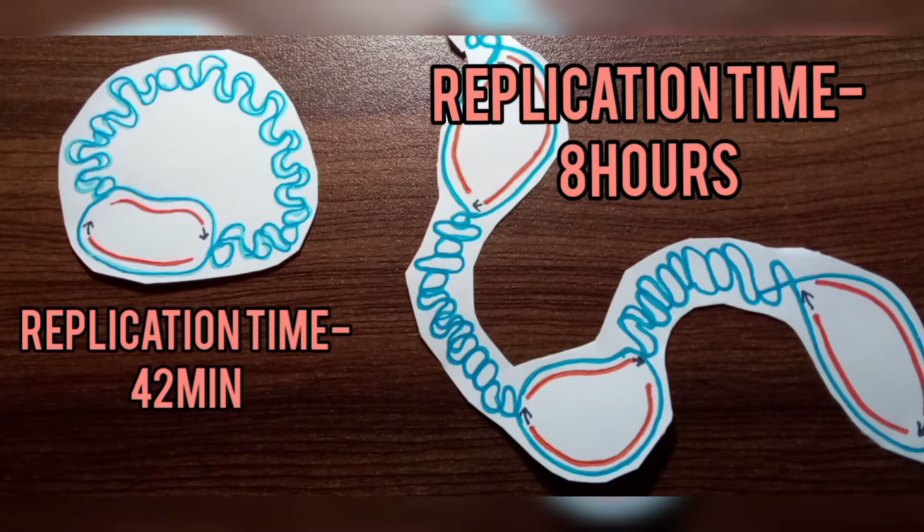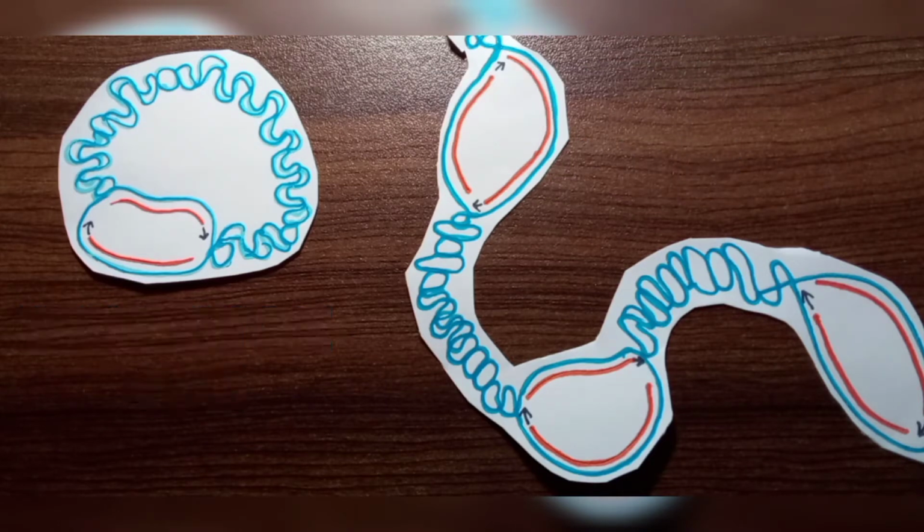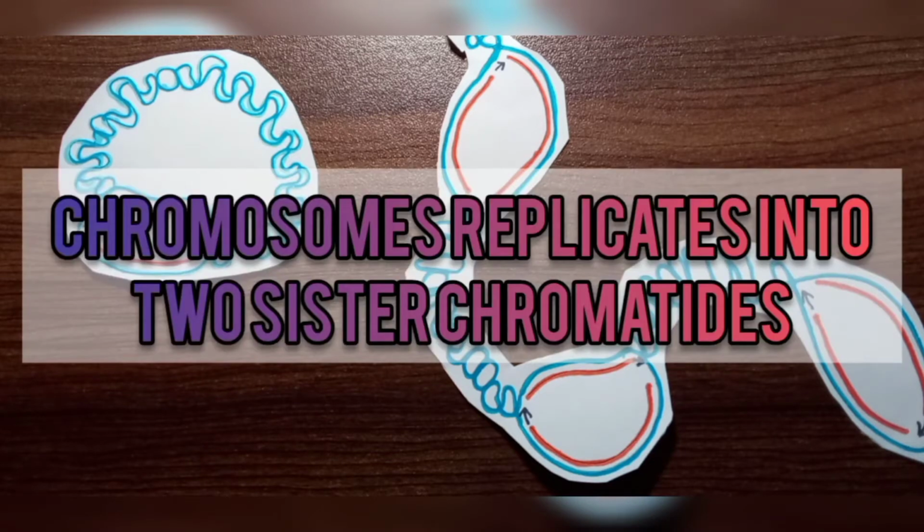Here we need to know that the replication forks fuse at the margins of adjacent replicons. The chromosome has replicated into two sister chromatids after eukaryotic replication.